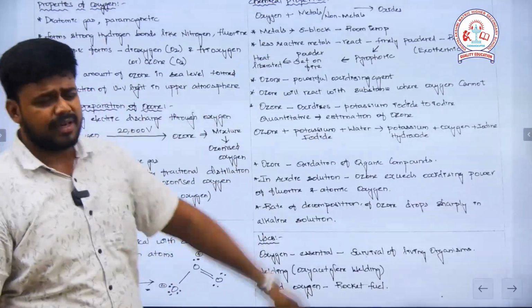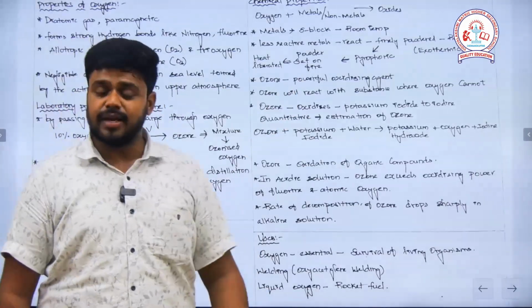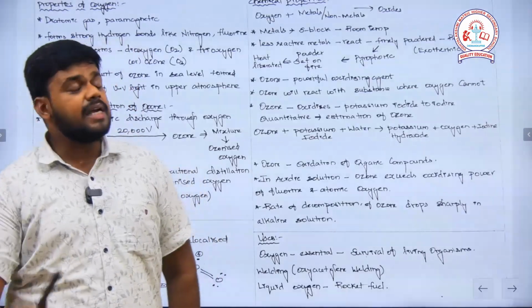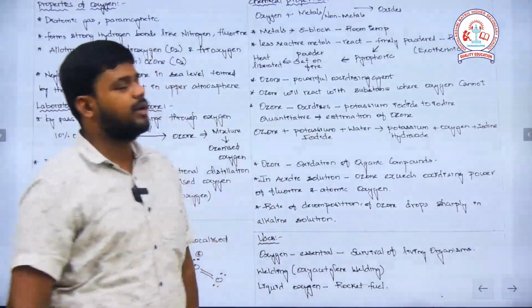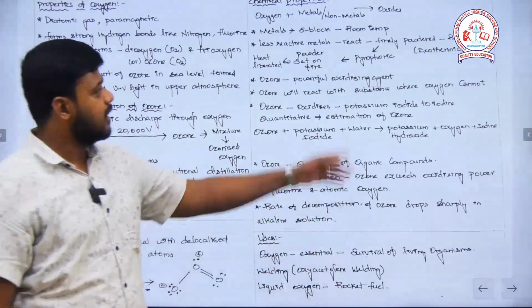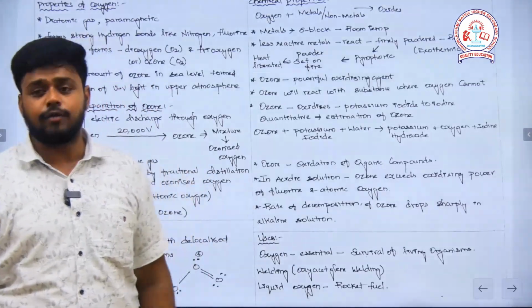For alkali metals it is not necessary to powder them, but less reactive metals, if they have to react with oxygen, need to first be made into a powder. Only after making it a powder will you find its reaction with oxygen at room temperature. This finely powdered metal is called pyrophoric.